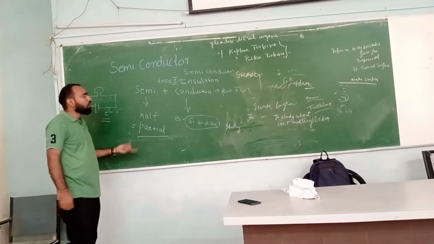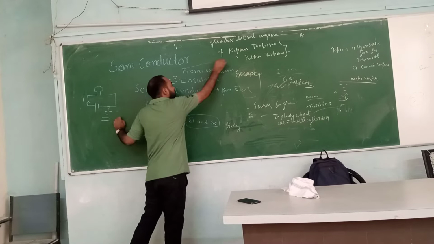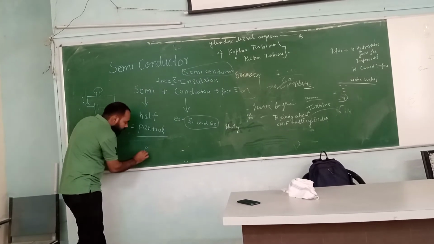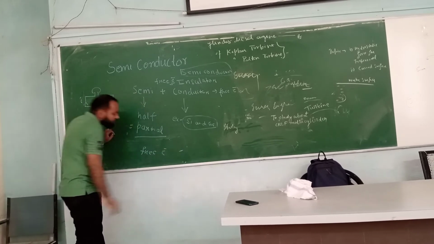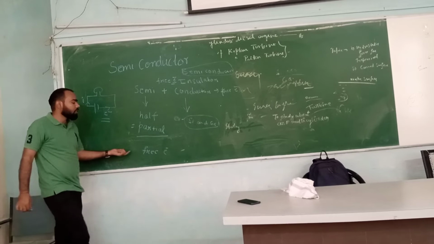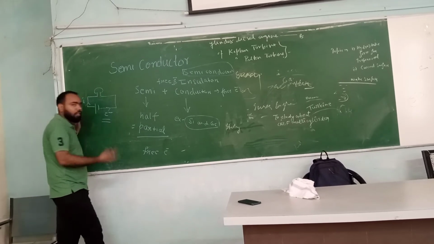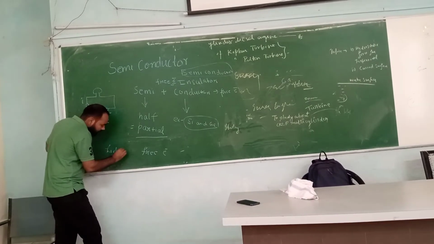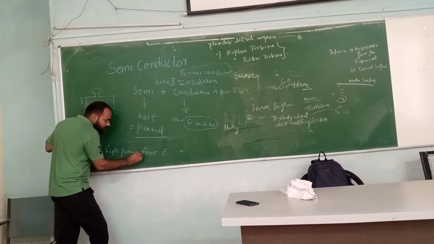What do I mean to say by partial conductor? A partial conductor, a semiconductor, has free electrons, but they are not free as such. I mean to say there are free electrons, but not as many as in the case of a conductor, but we can generate free electrons with the help of high potential. With the help of high potential we can generate free electrons. What do I mean to say with that?